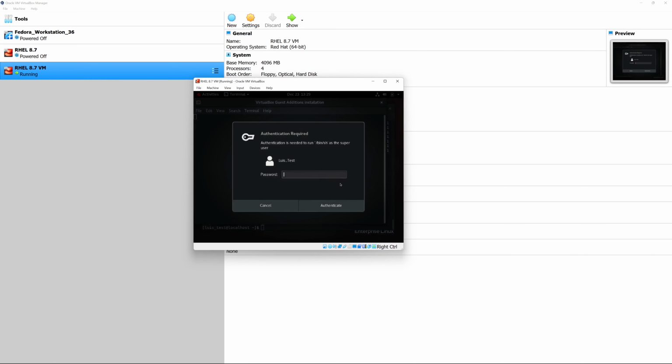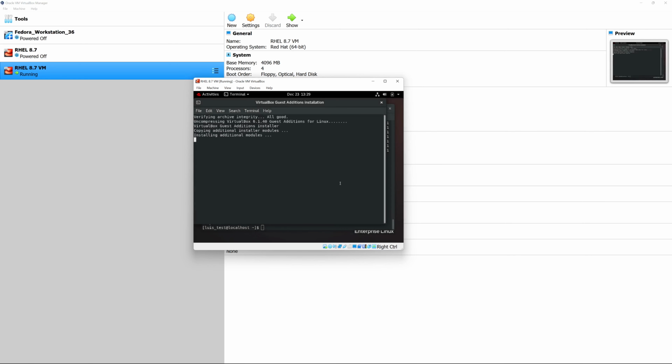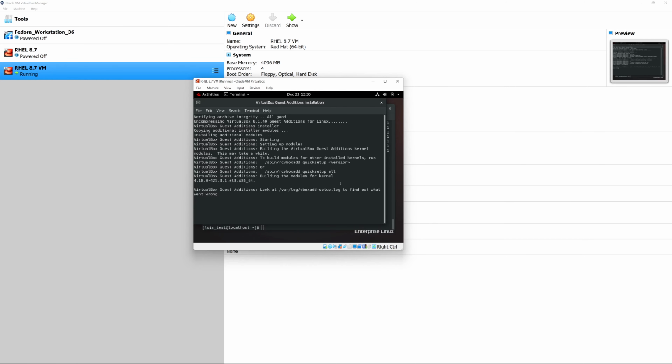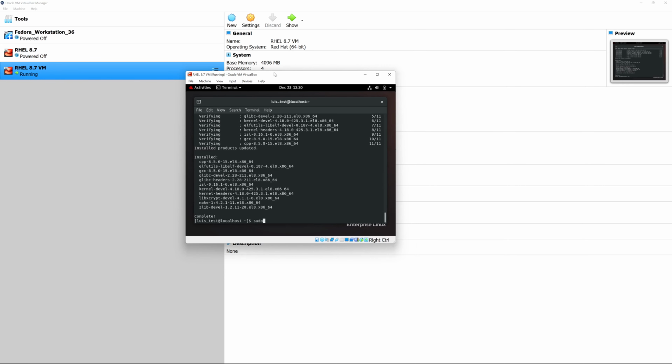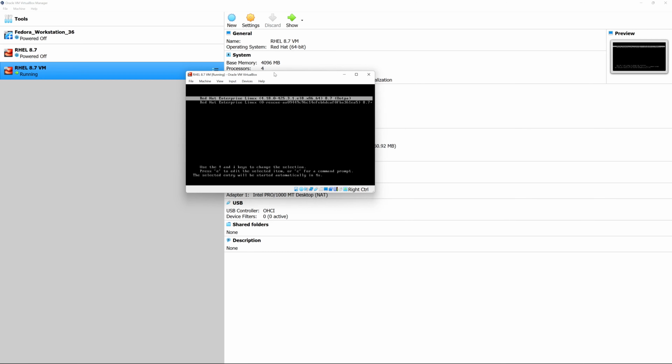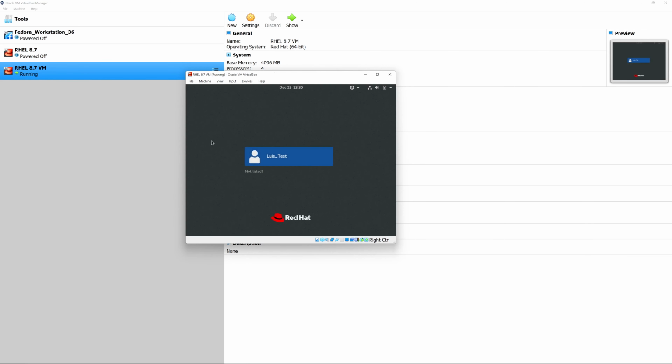Once we click run, it's going to ask us to put in our password for our user. So we're going to go ahead and input our password. And now we just give this a minute as it starts to install our guest edition. Once it's done installing our guest editions, we're going to have to reboot the operating system. Once the operating system comes back up, go ahead and log in.